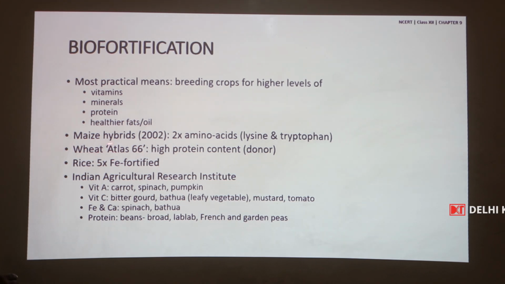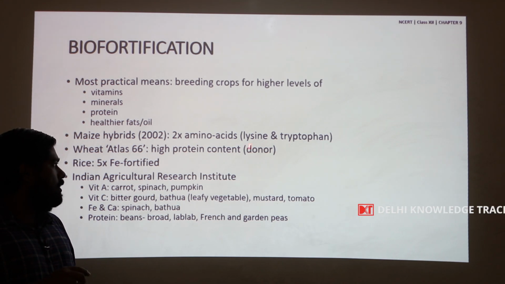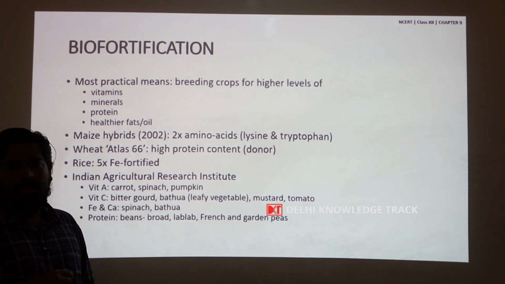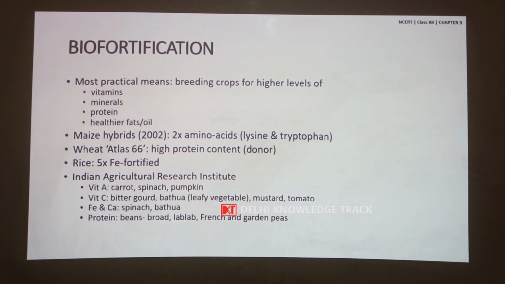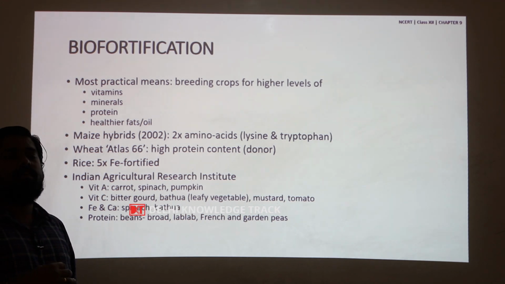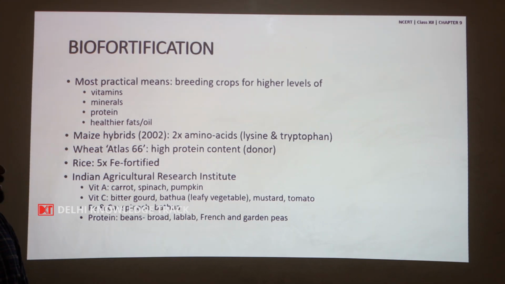The wheat variety Atlas 66 is usually used as a donor in plant breeding programs to increase the protein content in wheat. Rice with iron 5 times higher than the natural iron content was developed.